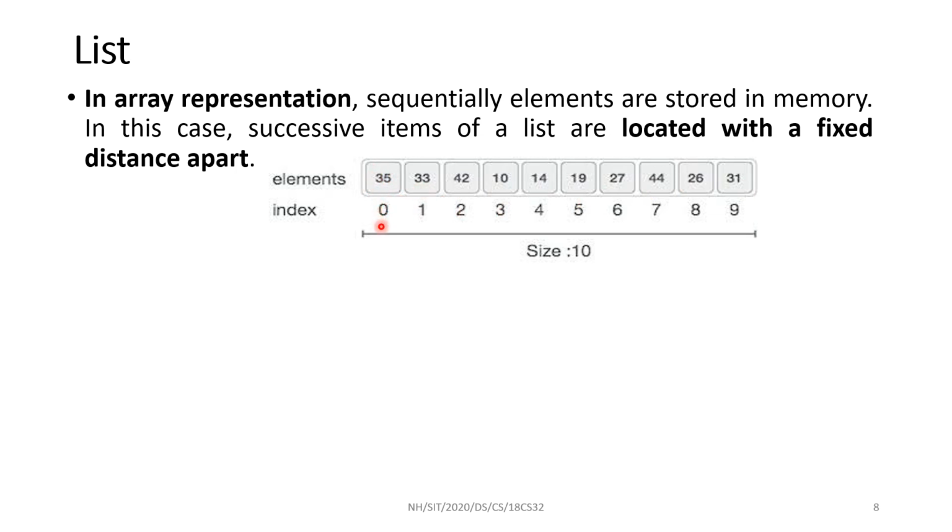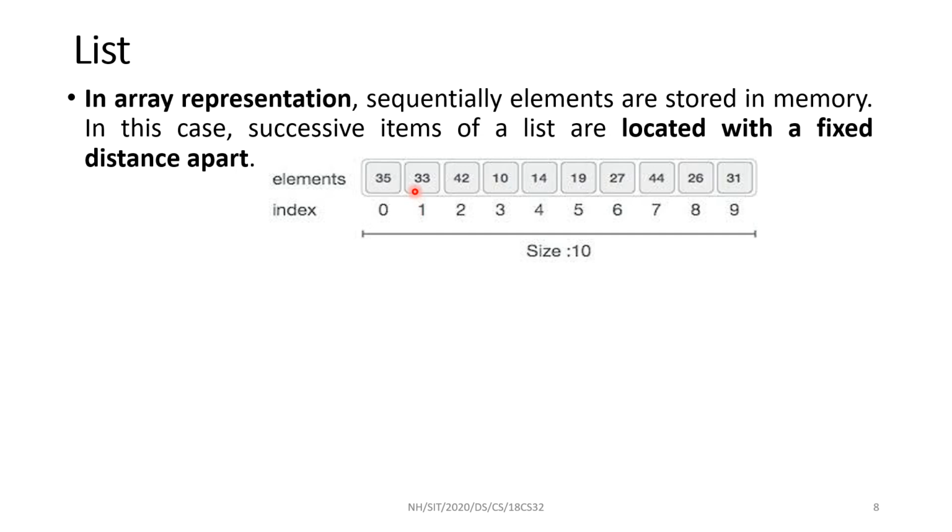But for me it is difficult to remember the actual address, the physical address of that memory. That is why I use a logical name, the array name with the index value. If my array name is A, A of 0 indicates the first element, A of 1 indicates the second element, A of 2 indicates the third element, like that. Here elements are linearly arranged. Sequentially all the elements are stored in the memory.